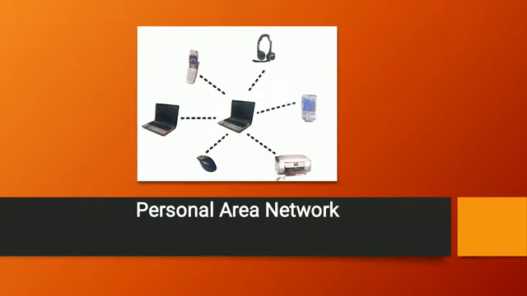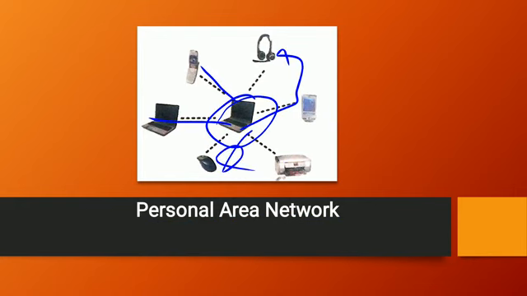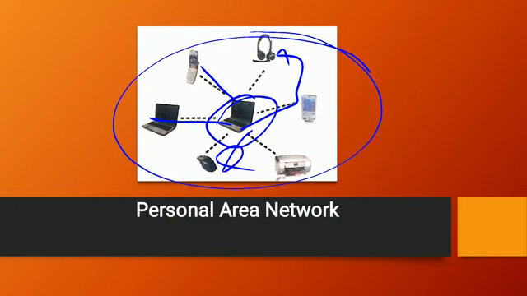You can see here, the laptop is connected with the mobile phone, the laptop is connected with the headphones, the laptop is connected with the mouse. These are peripheral devices, as well as smartphones or other devices which are connected with a network, like a wireless network, or we can say a Bluetooth network. That will be known as a personal area network.